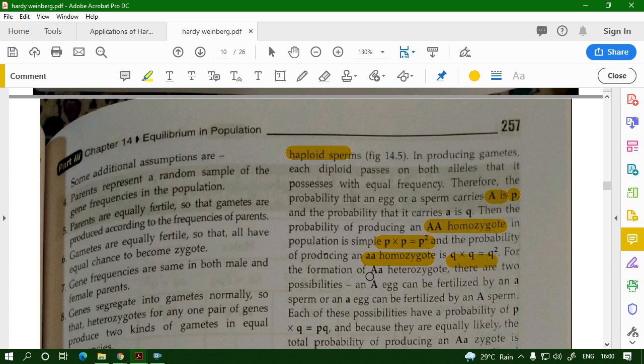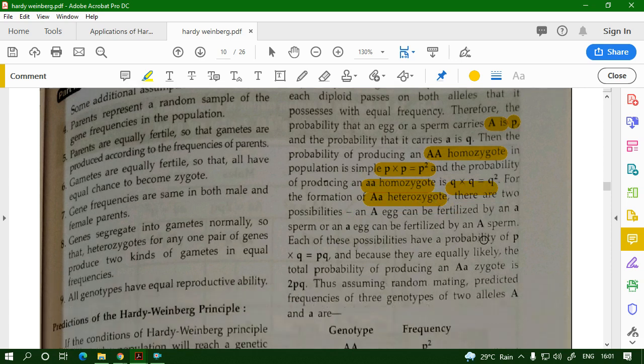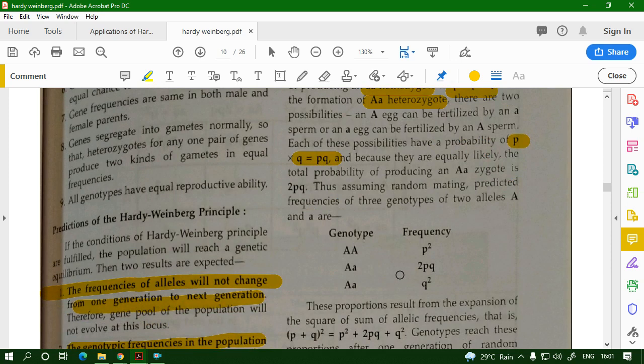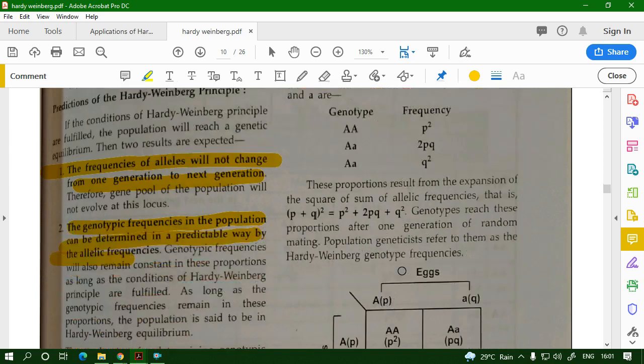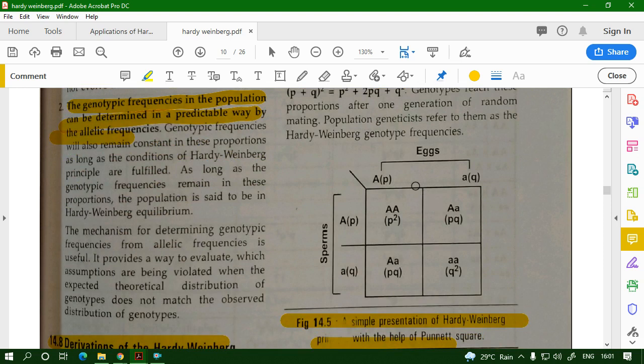For the formation of the Aa heterozygote, it will be the probability of occurrence of p and the probability of occurrence of q. So it is pq. But this will happen two times. Therefore, it will be 2pq. This can be seen if you take this cross in a Punnett square. A has p, small a has q. Sperms and eggs.